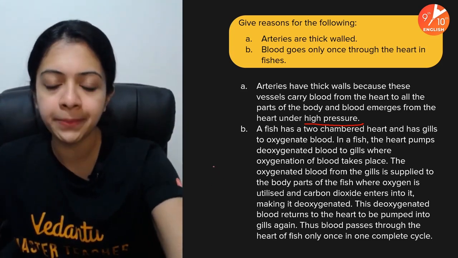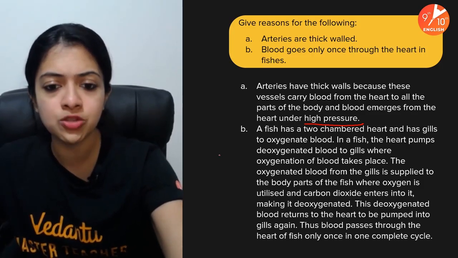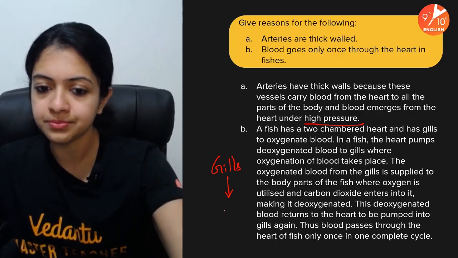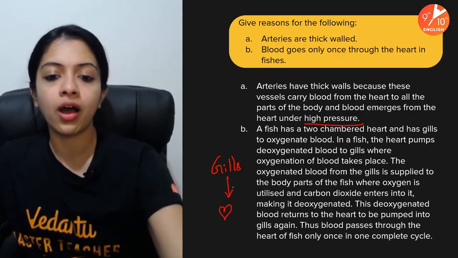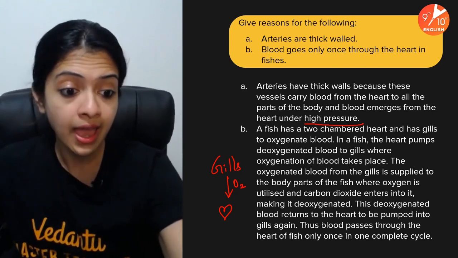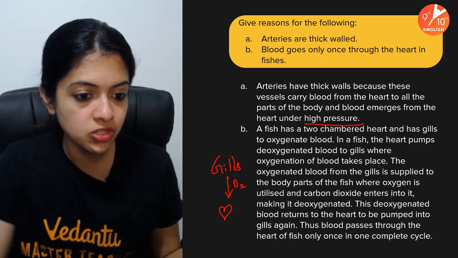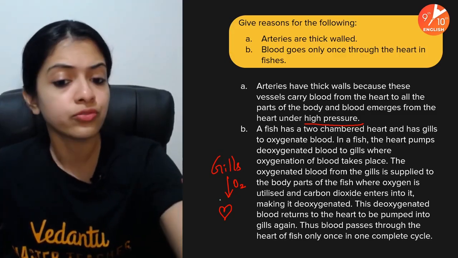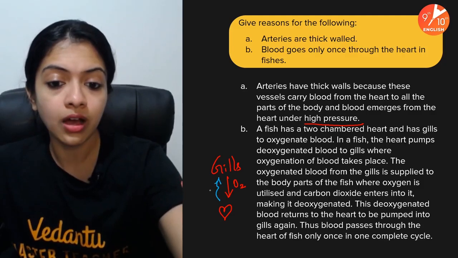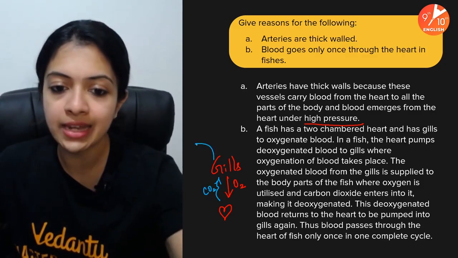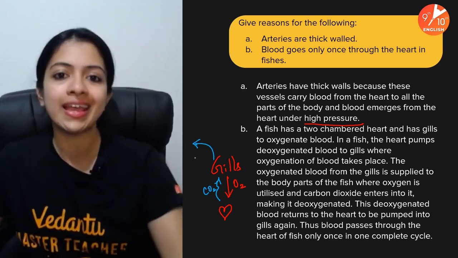Right, children? So remember, in a fish, it's mainly between the gills and the heart. Oxygen-rich blood would go from the gills to the heart, and on the contrary, let me use a blue color here to make it easier for you to understand. From the heart to the gills, carbon dioxide-rich blood would move, and that gets eliminated through exhalation.